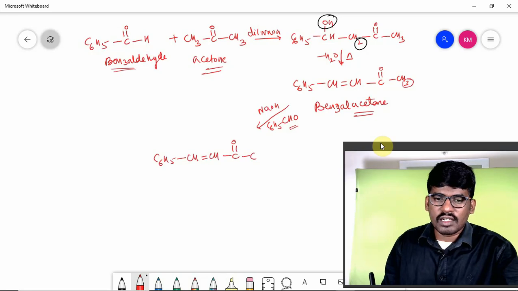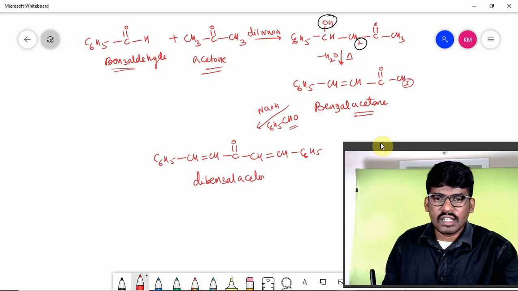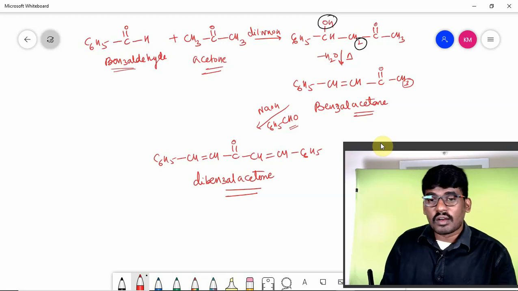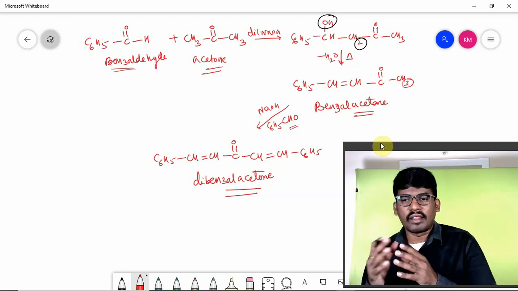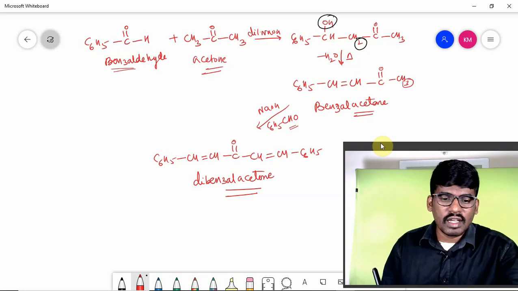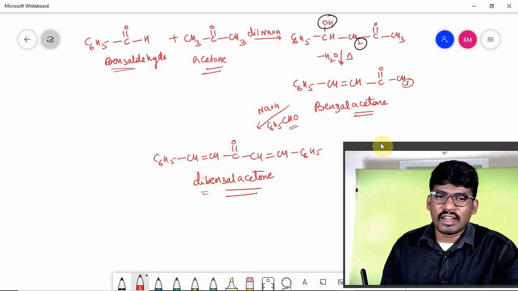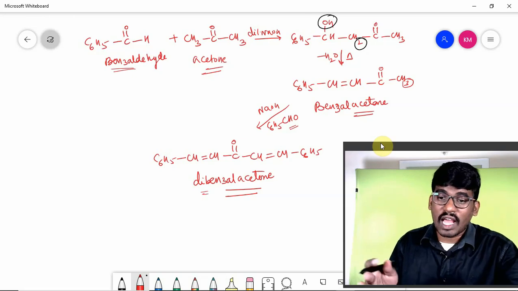Then what you are going to get is CO CH double bond CH C6H5. This is called dibenzyl acetone, right? So another mole of water molecule also can be removed.